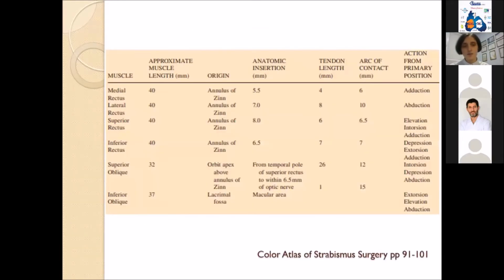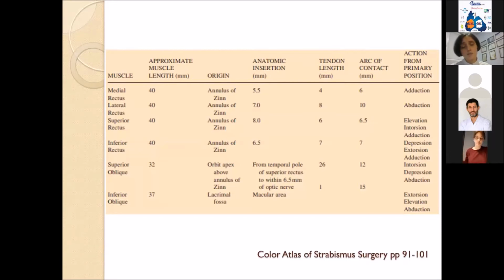I think this chart is very important because here we can see the length of the muscles. Mostly rectus muscles are 40 millimeters, inferior rectus also 40 millimeters. Here you can see the origin of the muscles, anatomic insertion, tendons, and function of the muscles.